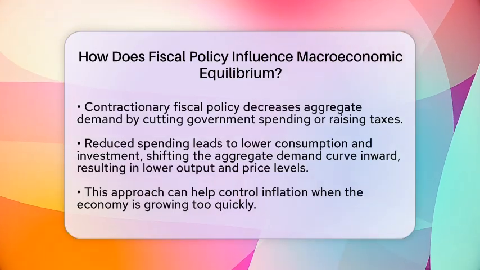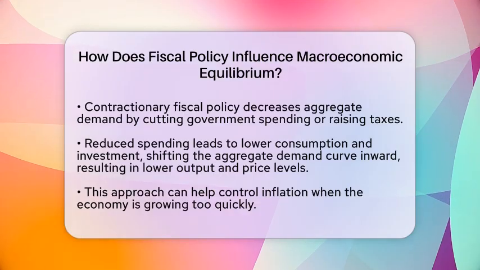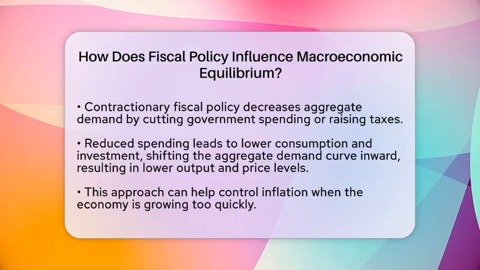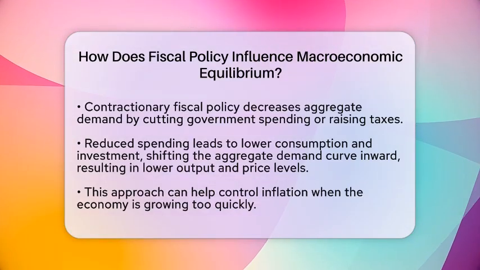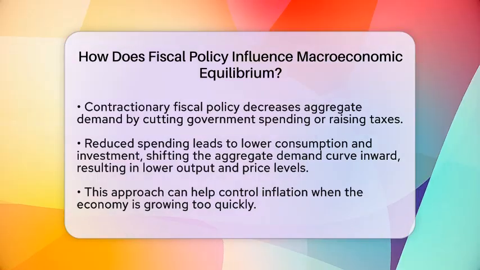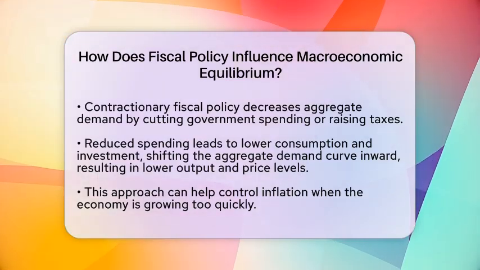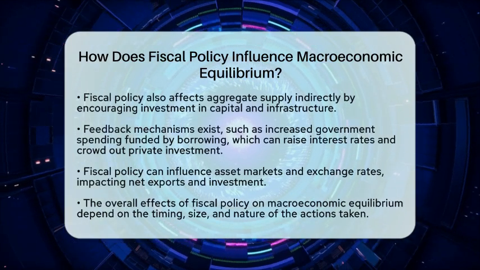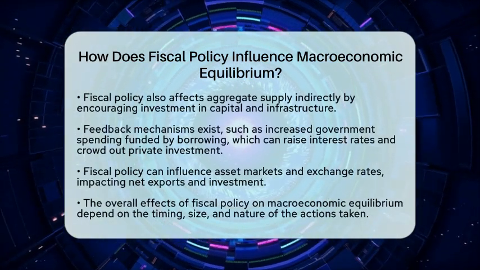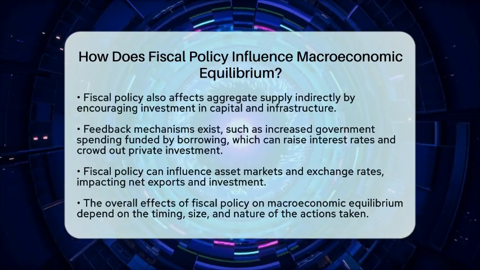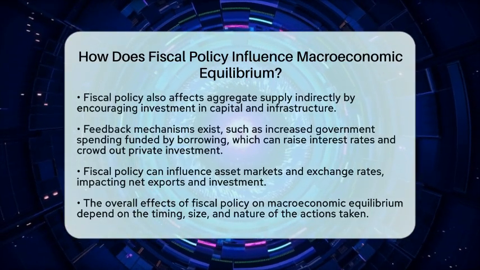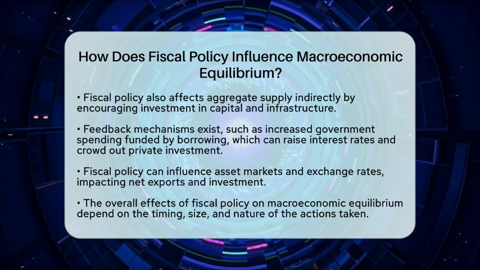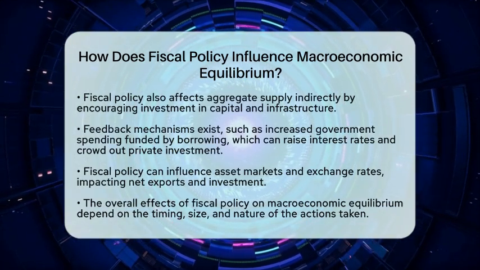Fiscal policy also interacts with macroeconomic equilibrium through feedback mechanisms. For example, increased government spending funded by borrowing can lead to higher interest rates, which may crowd out private investment. This can offset some of the initial increase in aggregate demand. Additionally, fiscal policy can impact asset markets and exchange rates, which in turn affect net exports and investment.